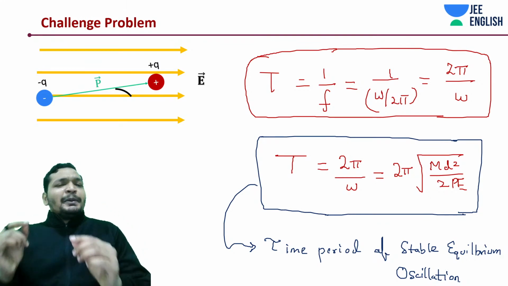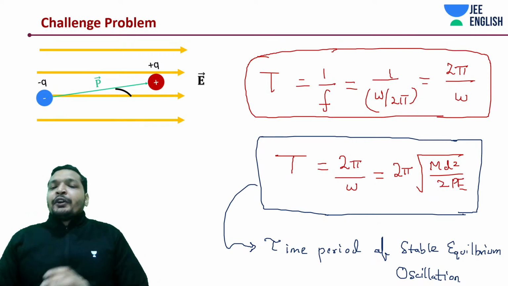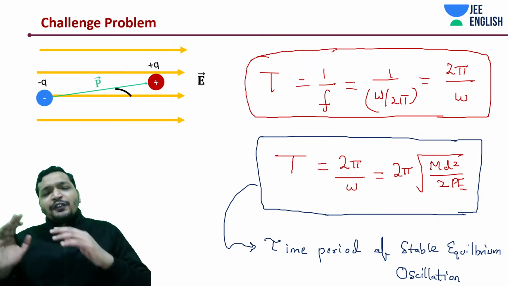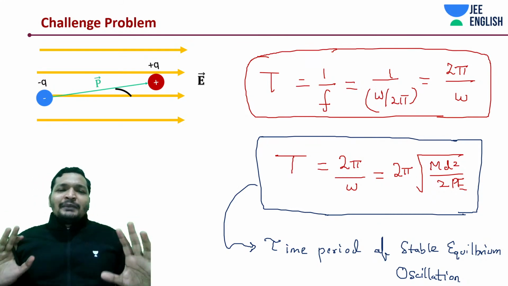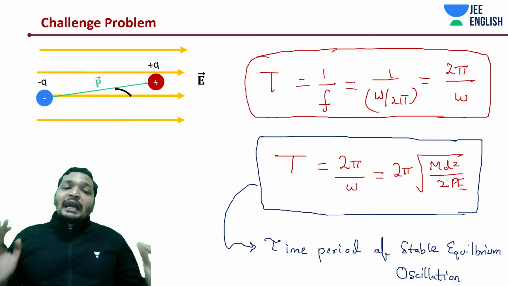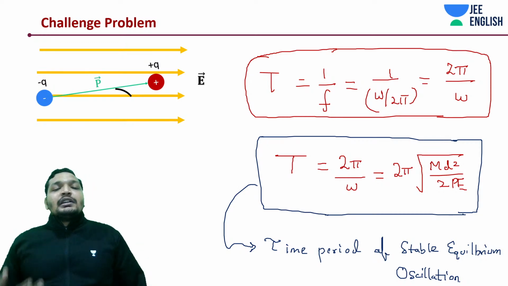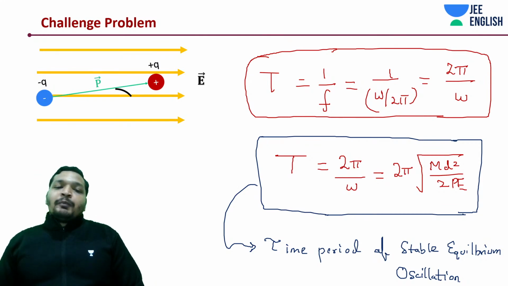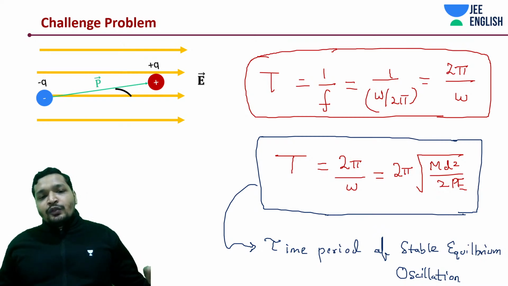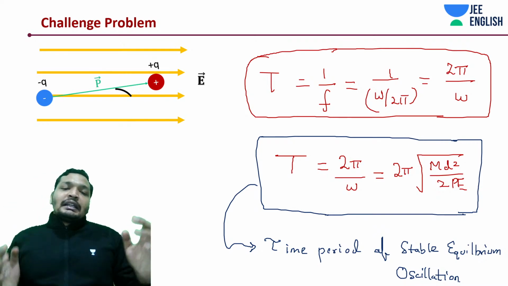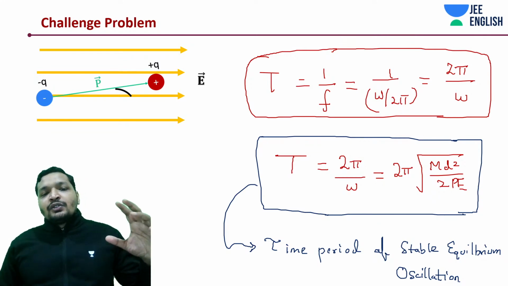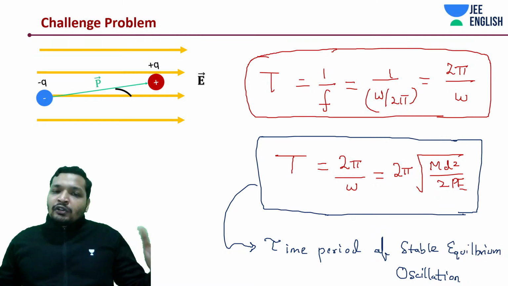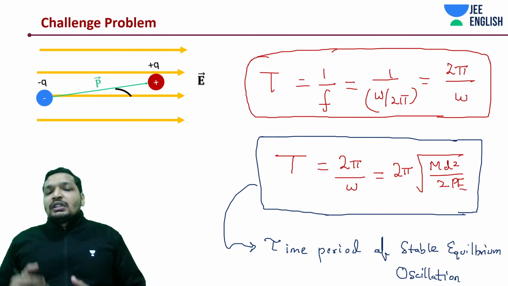How did we do this? I'll explain. I'll give you a quick review. Very important concept. Could be asked in your JEE Mains or could be asked in your JEE Advanced. Generally, I think messing up of these kinds of concepts happens in JEE Advanced. But a dipole itself can be an oscillating thing in stable equilibrium, and it's a very famous concept. Hence, this is quite possible. Okay, if a bond exists between the charges, they won't move, and if you put them in an electric field, it could be a practical concept, right? You place molecules that are dipoles in a uniform electric field, like a capacitor plate or something. Then this oscillation can begin.